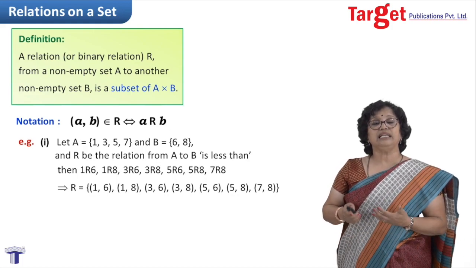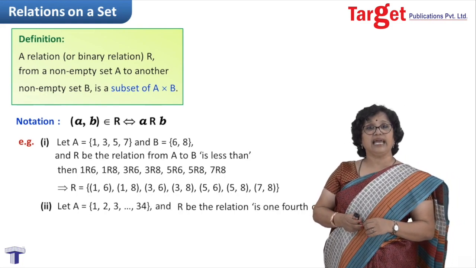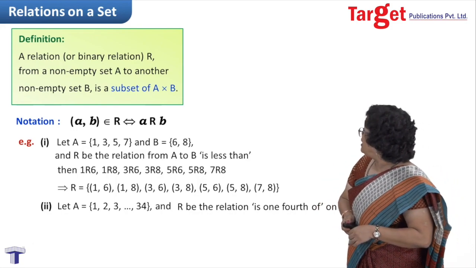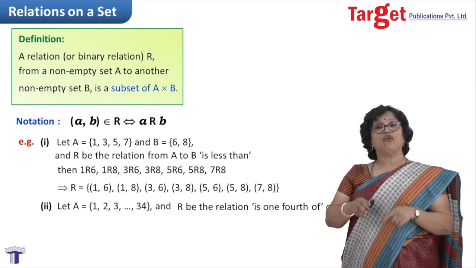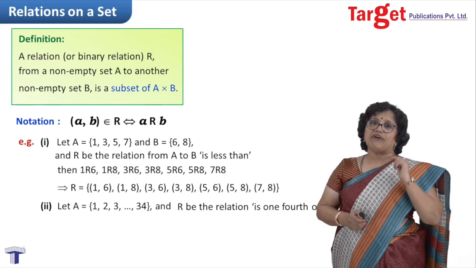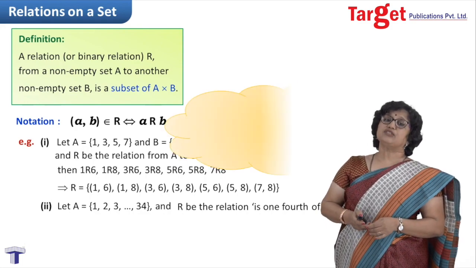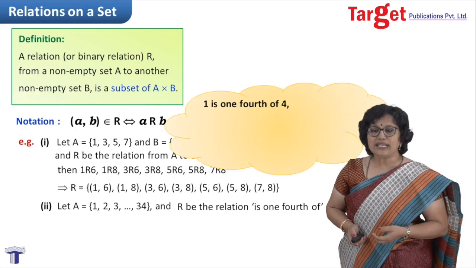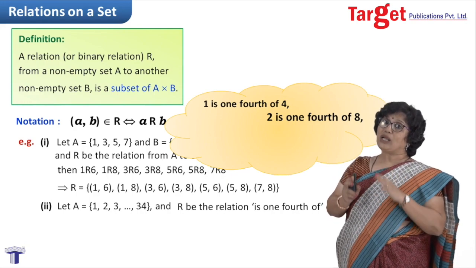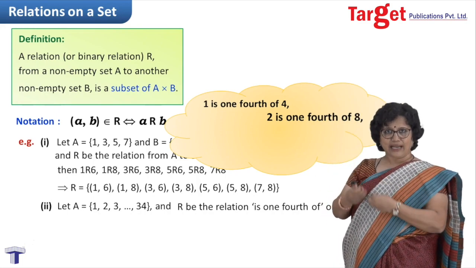We can have relation from set A to set A itself. Let us take an example where I have taken set A as starting from 1 up to 34, and relation R on set A is 1/4 of. Means pick up one element from set A. It should be 1/4 of some element of set A again. I realize 1 is 1/4 of 4. 2 is 1/4 of 8. Mind you please, 1, 4, 2, 8, all these elements are present in set A. So I can pick up those 4 and 8 from set A only.